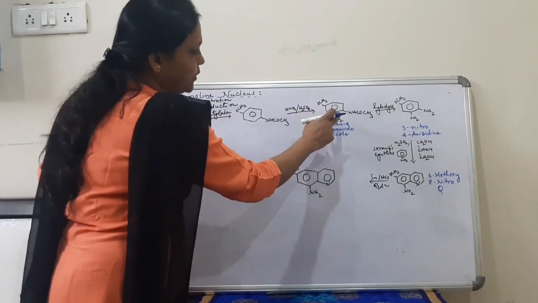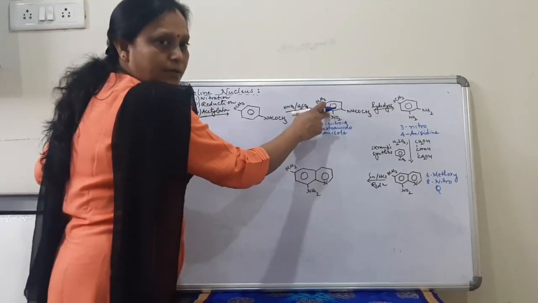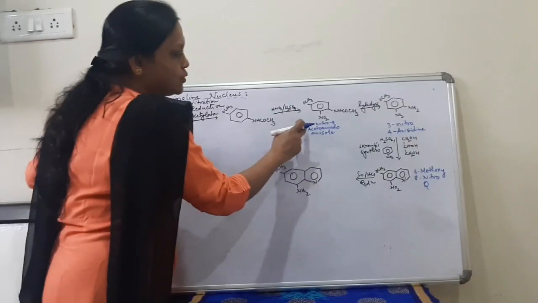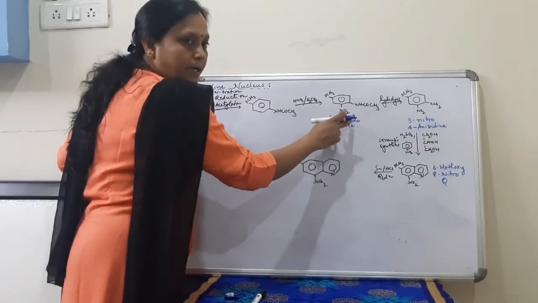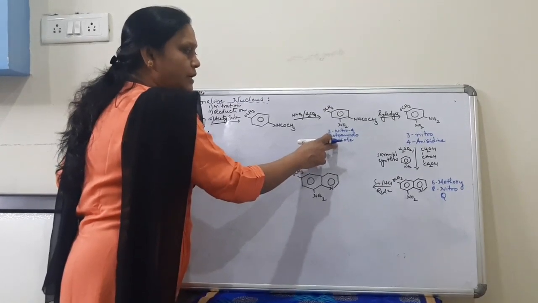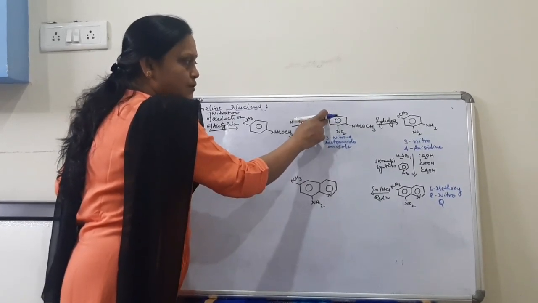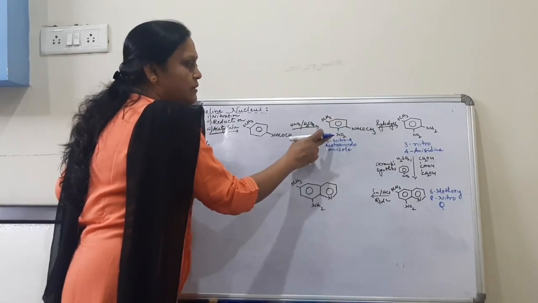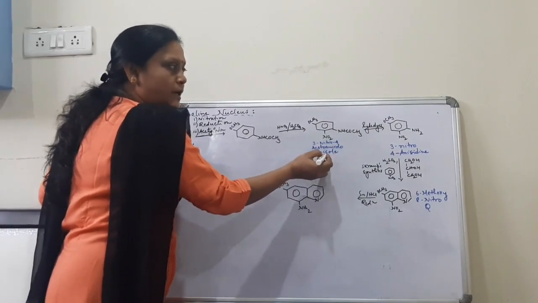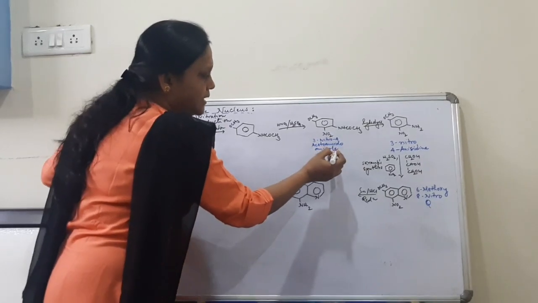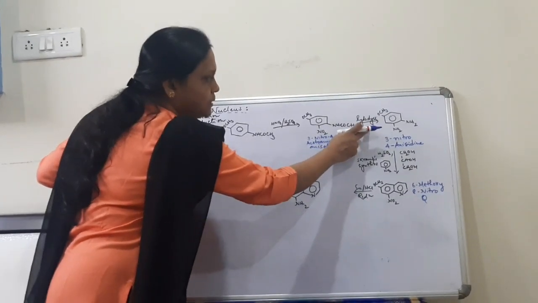Then we will get a product again. That means it will add up what? It will substitute one NO2. So the name of the compound will be 3-nitro-4-acetoamidoanisole. Okay, 3 nitro, this is 1, then 2, then 3. So this is 3-nitro-4-acetoamidoanisole. Now this amidoanisole we will do the hydrolysis.